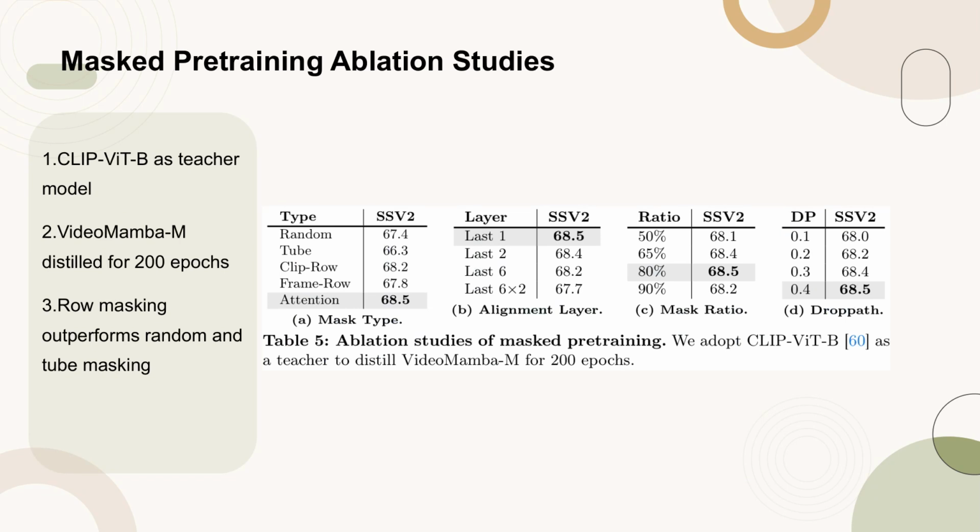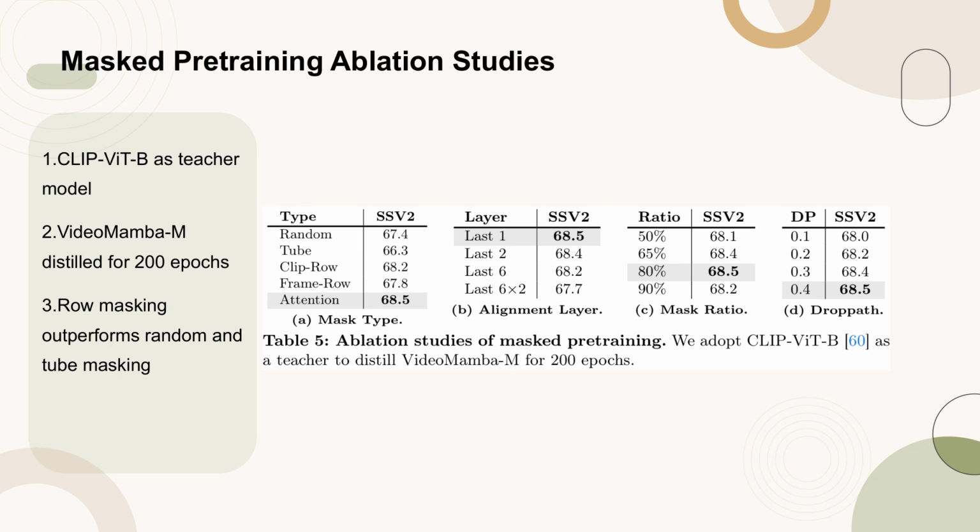Table 5 presents the results of ablation studies focused on masked pre-training techniques. The study uses CLIP-ViT-B as a teacher model to distill knowledge into VideoMamba over 200 epochs. Key findings include the superiority of row masking over random and tube masking methods, likely due to its compatibility with 1D convolutions and higher degree of randomness. Additionally, attention masking is highlighted as the most efficient, preserving adjacent meaningful content. The study also identifies an optimal masking ratio of 80%, which, combined with stronger regularization, significantly benefits VideoMamba during masked pre-training.